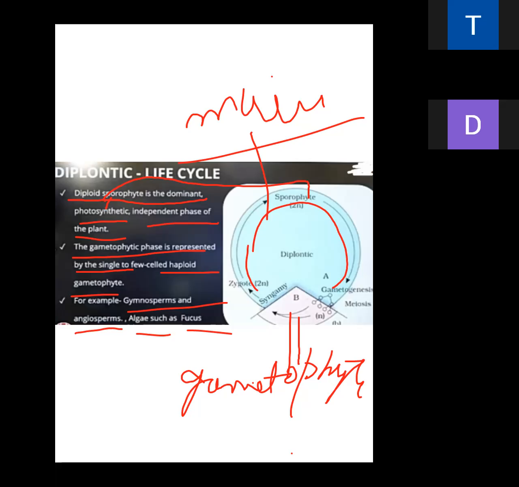The main plant body is the sporophyte, and that's why this cycle is called the diplontic life cycle, because the dominant phase is 2n and the main part of the life cycle is 2n. Is it clear everybody? Clear beta ji?